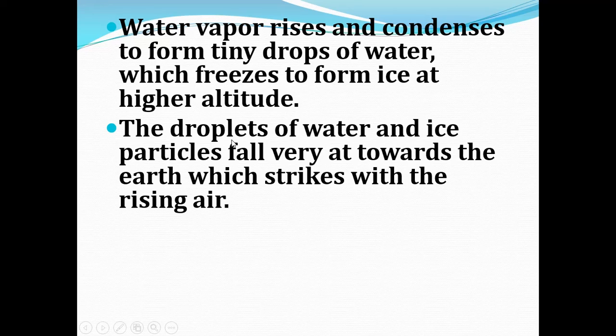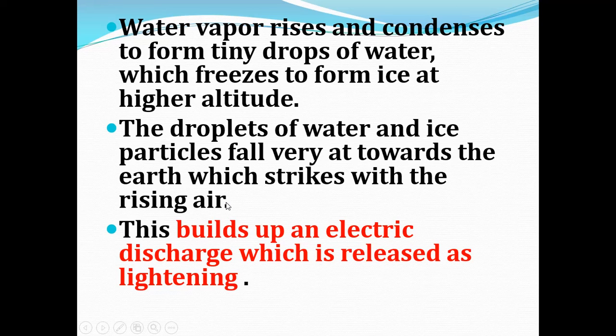The droplets of water and ice particles fall towards the earth and strike the rising air. After condensation, the drops of water fall in the form of rain, striking the rising air. This builds up an electric discharge, which is released as lightning.